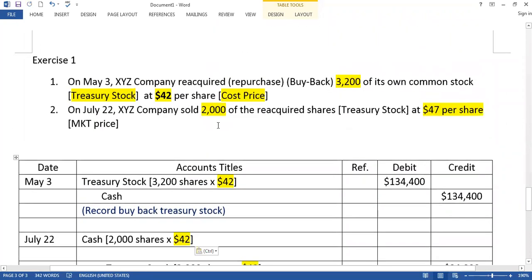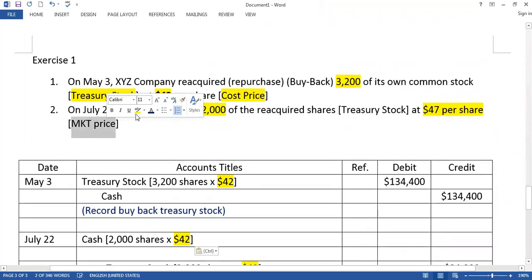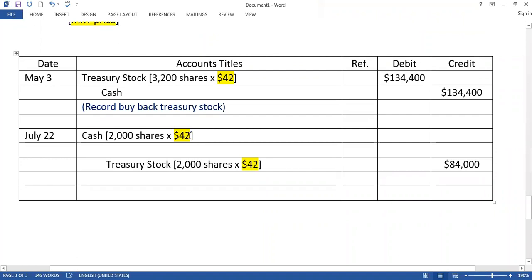Market rate is $47. The cost price is $42, but from market you receive $94,000.